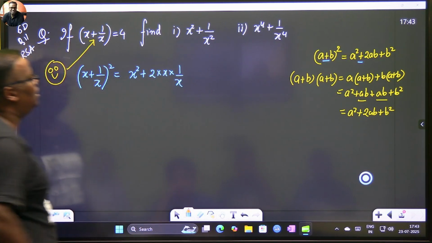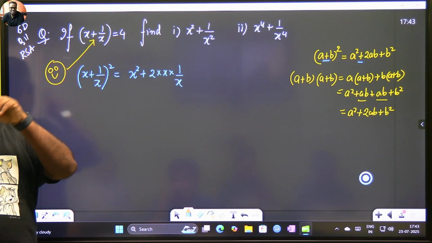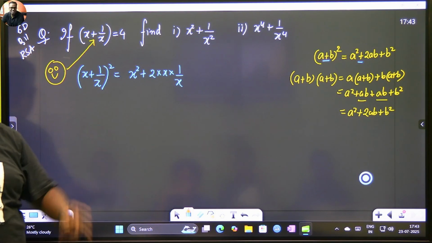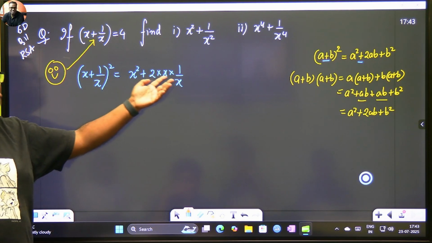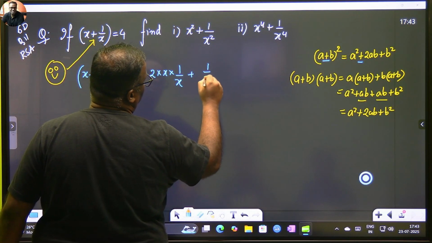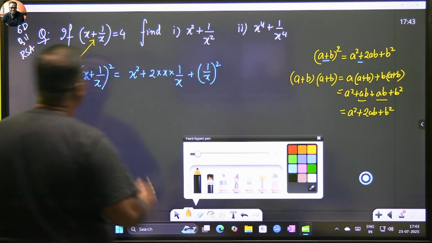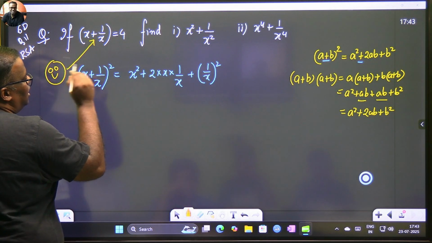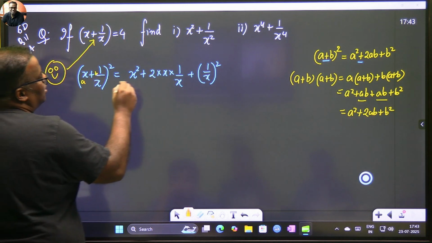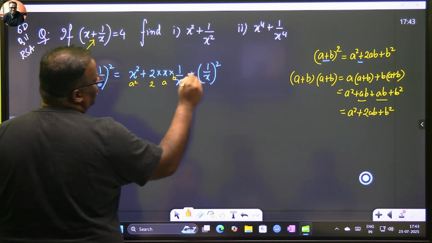And you'll always see that x multiplied by 1 by x will cancel each other, leaving you only 1. x into 1 by x is always 1. Now this is twice ab plus b squared. So the b squared is (1 by x) whole squared. If you have a slight bit of doubt, then we will erase your doubt. This term is a and this term is b. So we did our a squared, we did 2ab, and this is b squared.